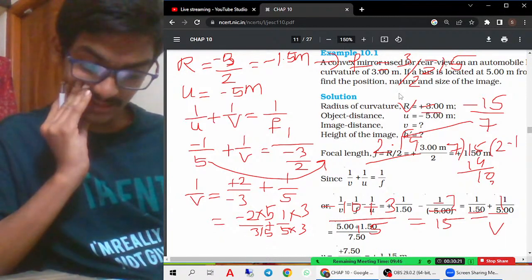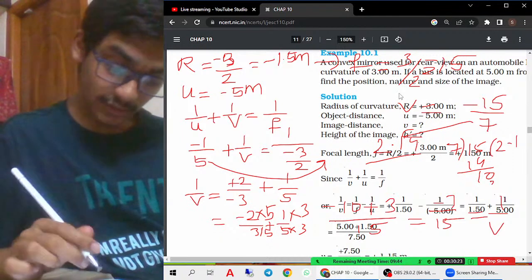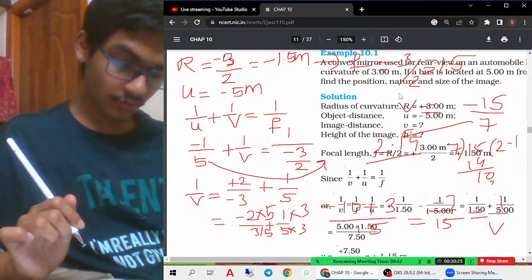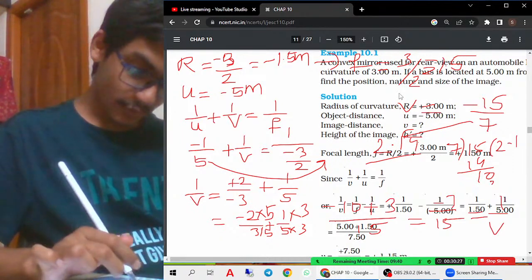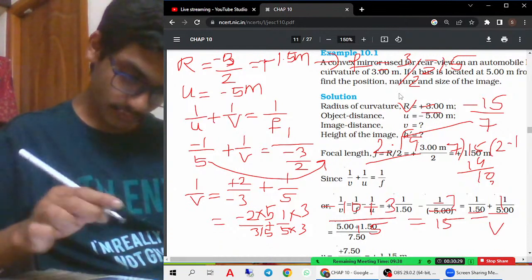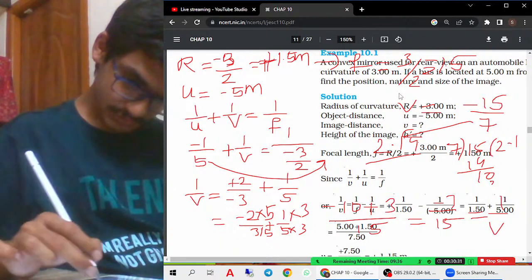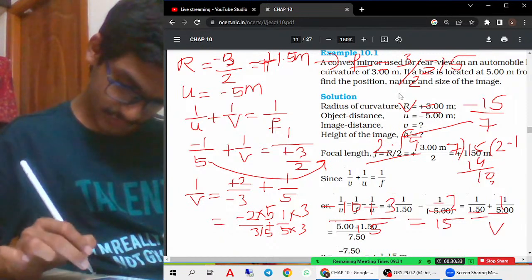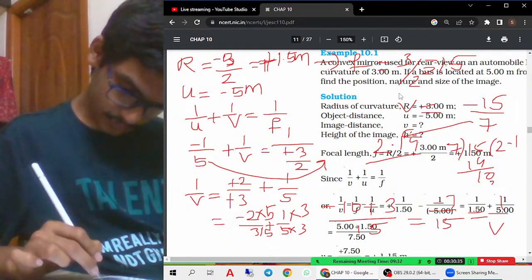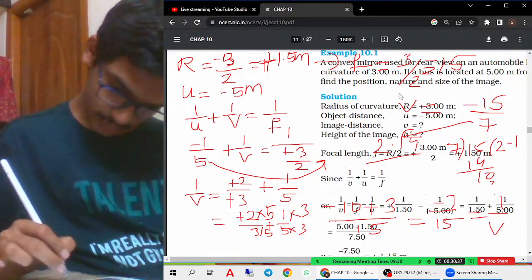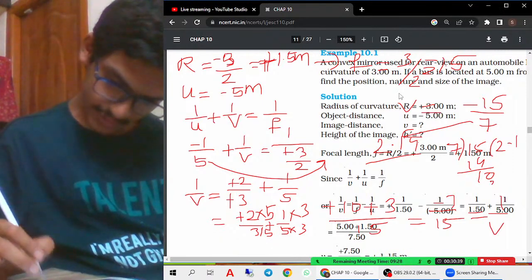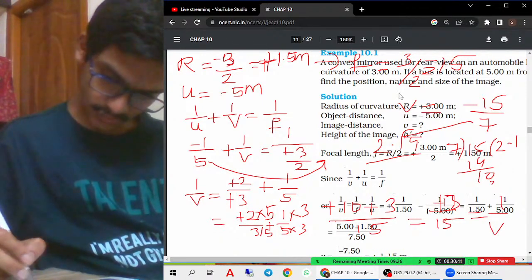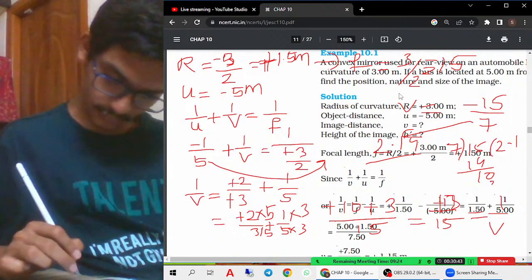I got it. Here they told it is a convex mirror, no? So the focal length you have to take as positive. Convex mirror means positive. So we get 13 here. So I have to erase this.